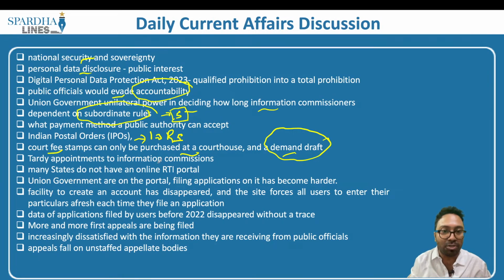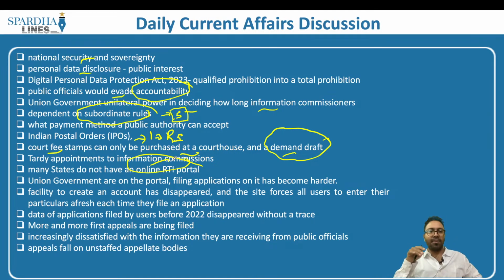Then there are tardy appointments of the Information Commission. Despite the Information Commissioners needing to be appointed, the government has not been notifying the Information Commissioners in a couple of places. Many states do not even have an online portal. These online portals basically provide a window of opportunity to file an application online, and that is not provided by a couple of RTI portals. Then, on the Union government portal, filing applications has also become harder. The facility to create an account has disappeared, and the site forces all users to enter their particulars afresh every time an application is made.